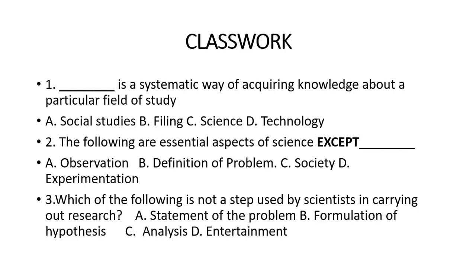Question number 2. The following are essential aspects of science except A. Observation. B. Definition of problems. C. Society. D. Experimentation. The answer is society. And the last question. Which of the following is not a step used by scientists in carrying out research? A. Statement of the problem. B. Formulation of hypothesis. C. Analysis. D. Entertainment. The answer is entertainment.